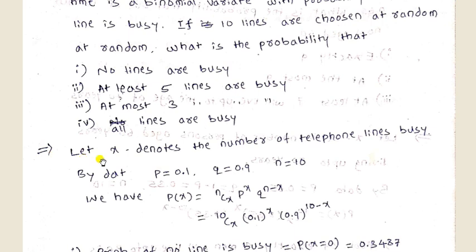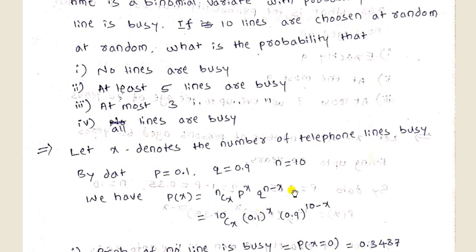Now we'll calculate these terms one by one. Here in the solution, X denotes the number of telephone lines busy. By the data, they have given the value of P as 0.1, and again using the formula P plus Q equal to 1, the Q value is 0.9 and N is equal to 10.